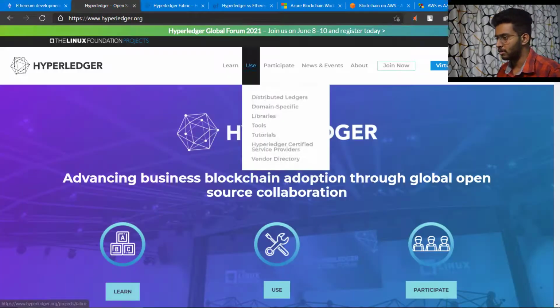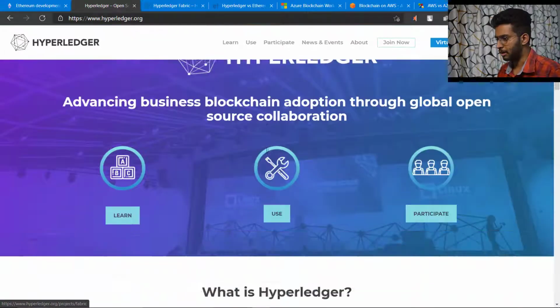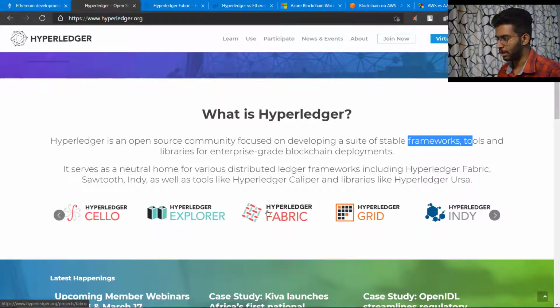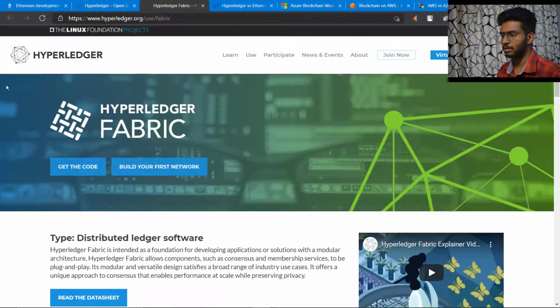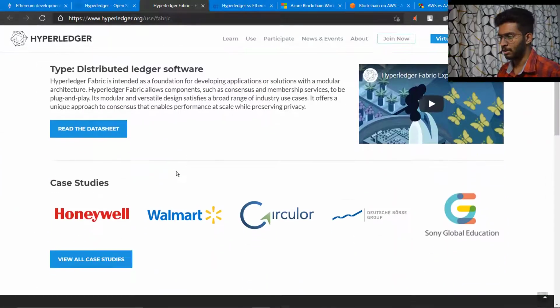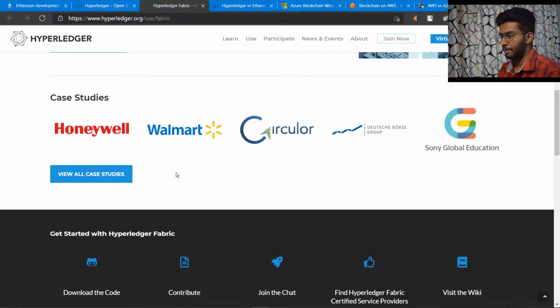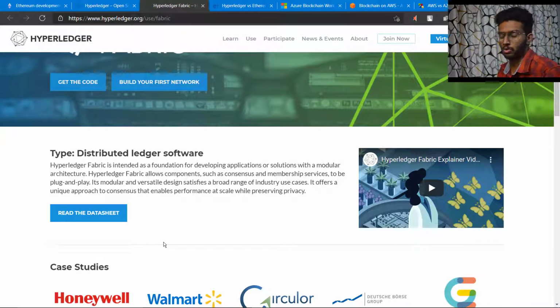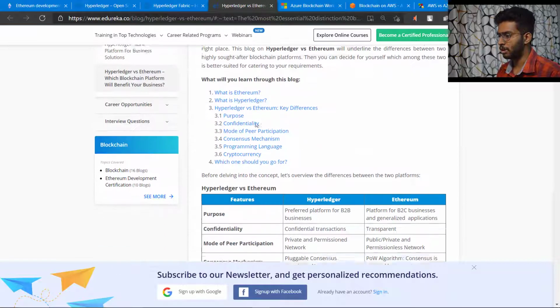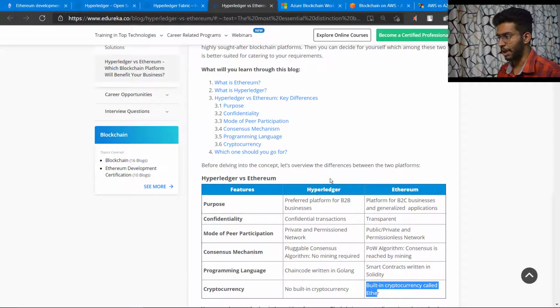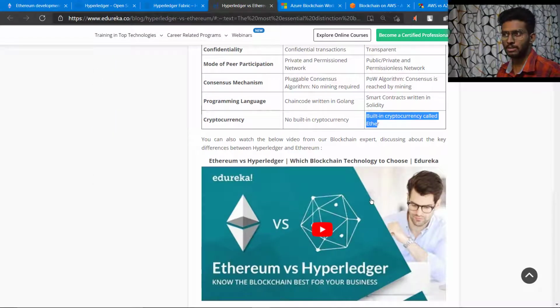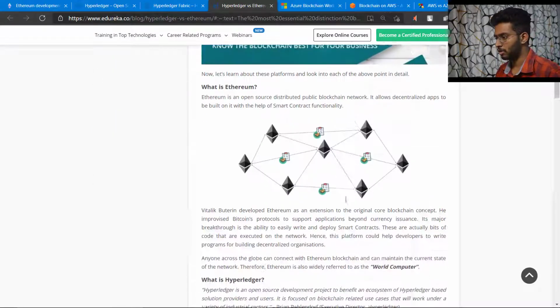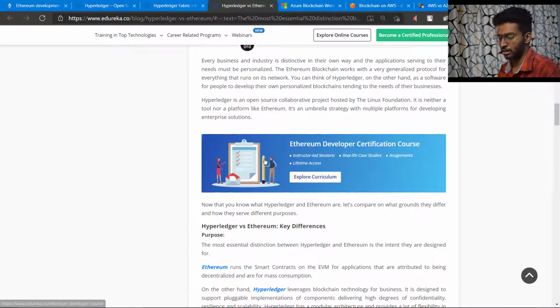And going to Hyperledger, this is the official website of Hyperledger, and here you could see there are so many frameworks developed under the Hyperledger project, and this Hyperledger Fabric is the one that I have introduced in the presentation. So I also recommend you go through this documentation or website to learn more about Hyperledger Fabric. And there are certain sites where you could learn the difference between Hyperledger and Ethereum, because that is something like a hot topic. So just have a look at it.